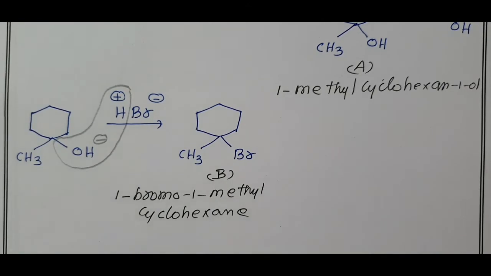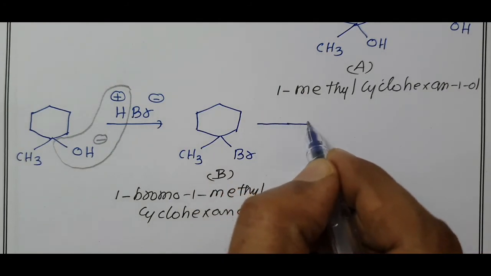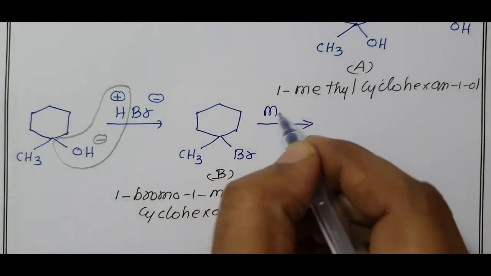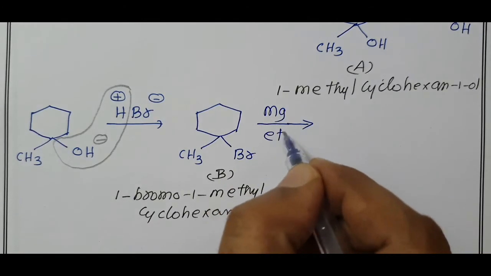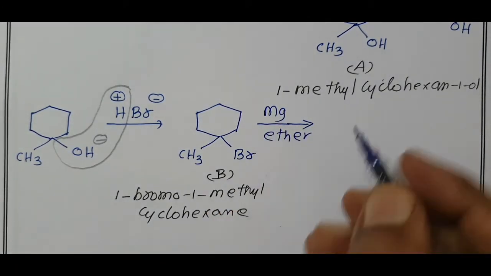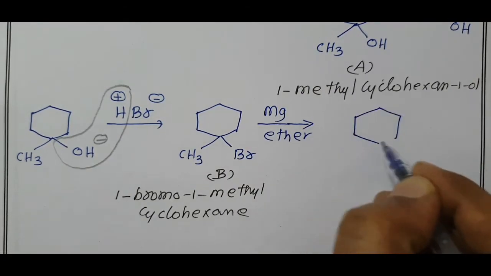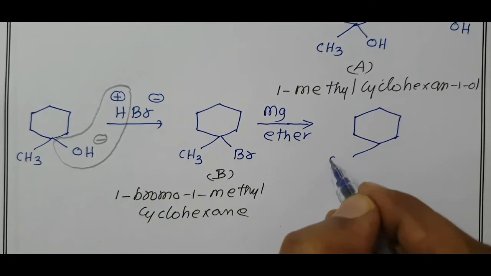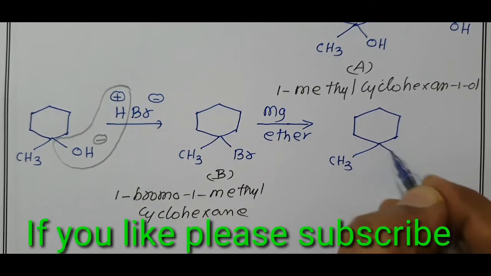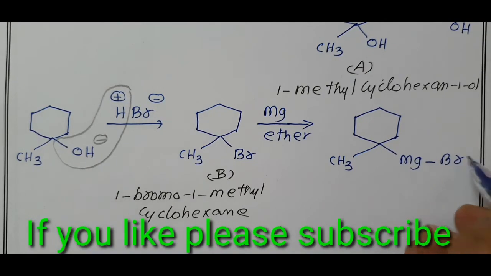And which when treated with magnesium, Grignard reagent formation, magnesium in ether solvent, gives this. Magnesium is added to Br, giving the cyclohexyl group. Here you have one methyl, and there magnesium is added, magnesium with valency to MgBr.